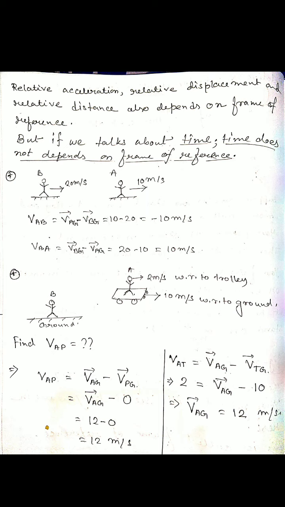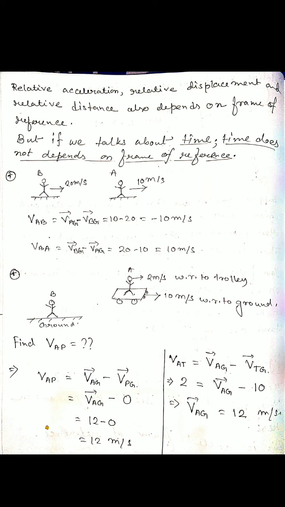We don't know VAG, but we know VTG, the trolley with respect to ground, that is 10. Here VAG means the total system with the trolley, so VAG equals 12 meters per second. We put it here, so we get the relative velocity of object A with respect to Pintu as 12 meters per second.